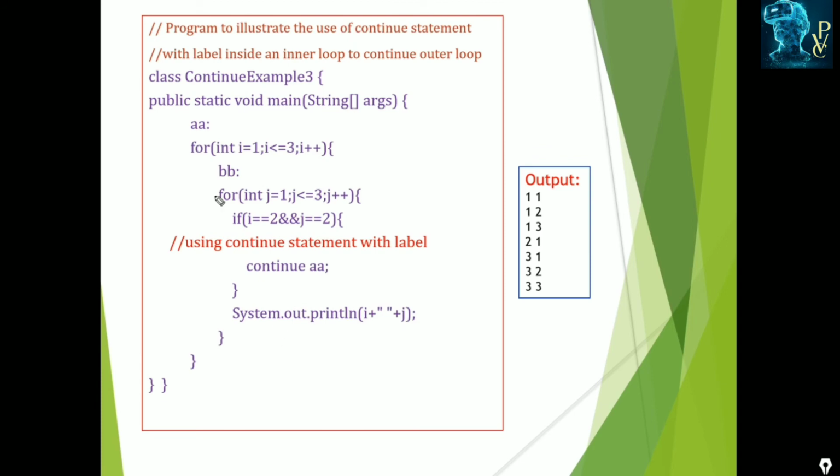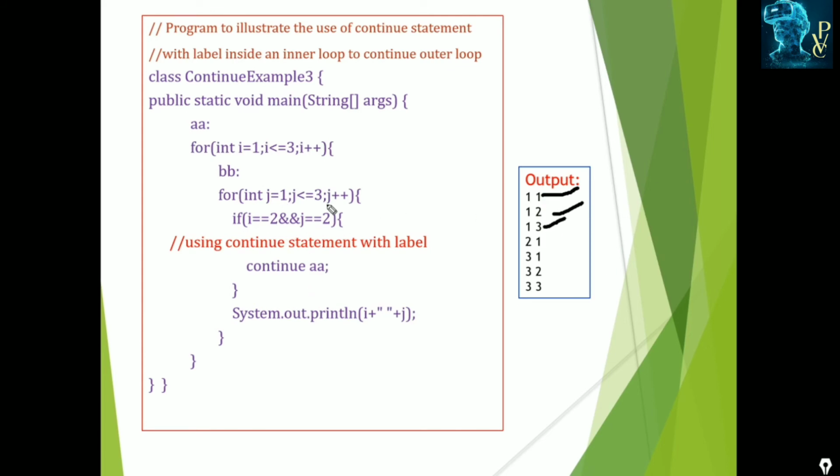Just observe this. When i is equal to 1 and j is equal to 1, are they equal? No, it displays 1 1. Next i is 1 and j is 2. For each i, j repeats up to 3 times. So with i equal to 1 and j equal to 2, not equal, so it displays 1 2. Next j changes to 3, i is 1, j is 3, not equal, so it displays 1 3.